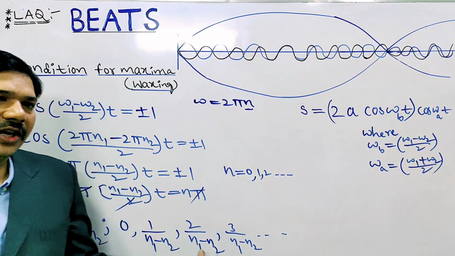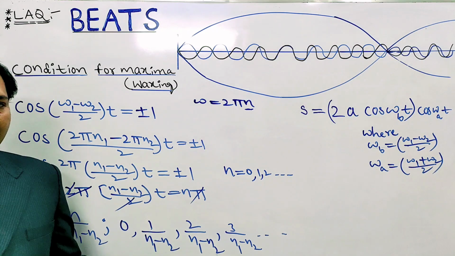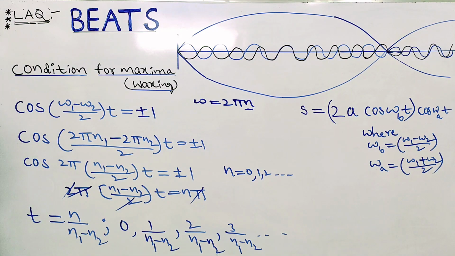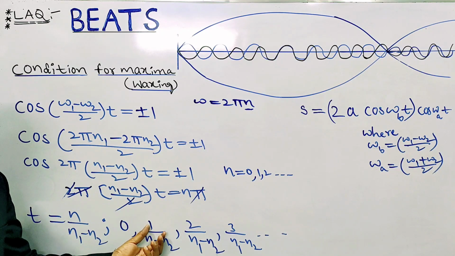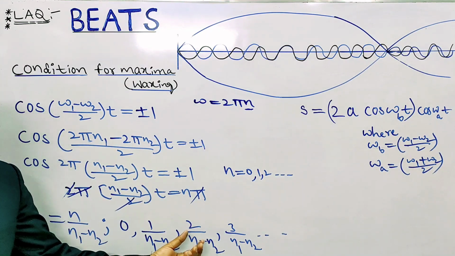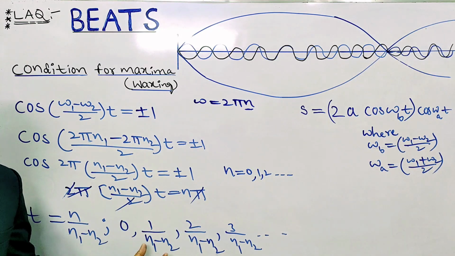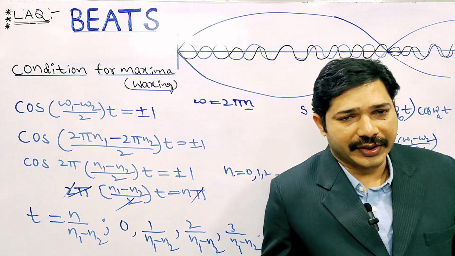Here the difference is how much? The time period between two successive maxima or minima. So the time interval between two maxima, how much do we get? 1 by n1 minus n2 minus 0, that is 1 by n1 minus n2 only. 2 by n1 minus n2 minus 1 by n1 minus n2 is also 1 by n1 minus n2 only.